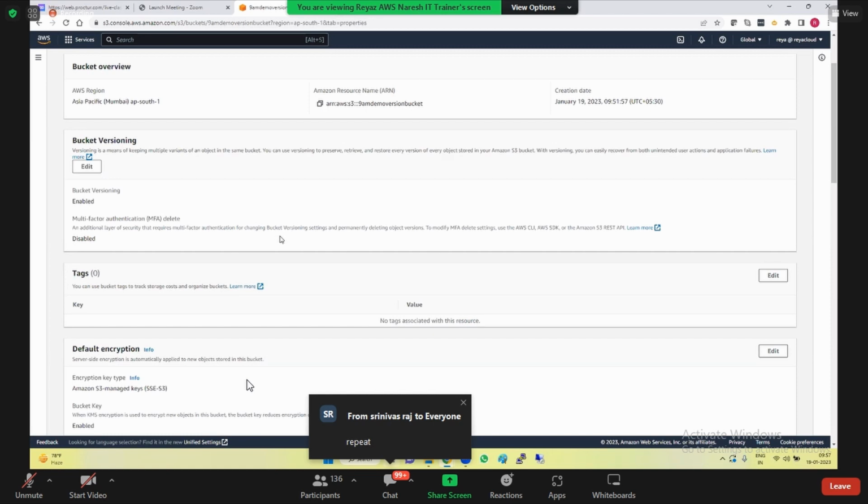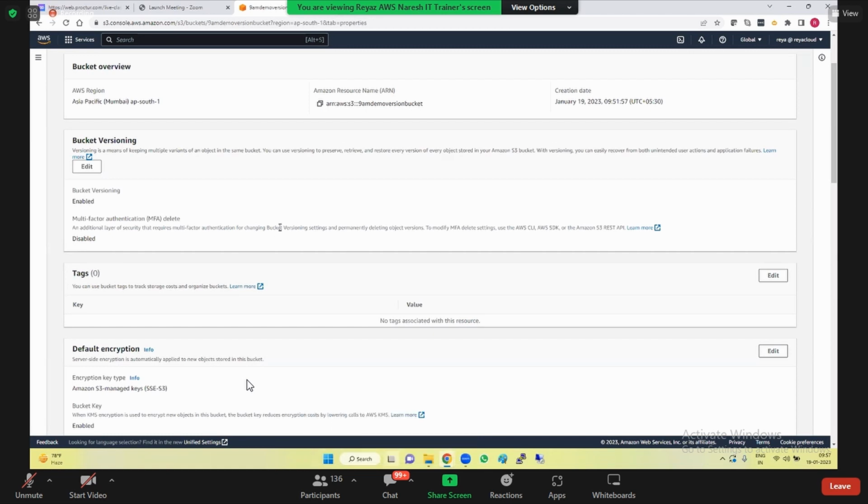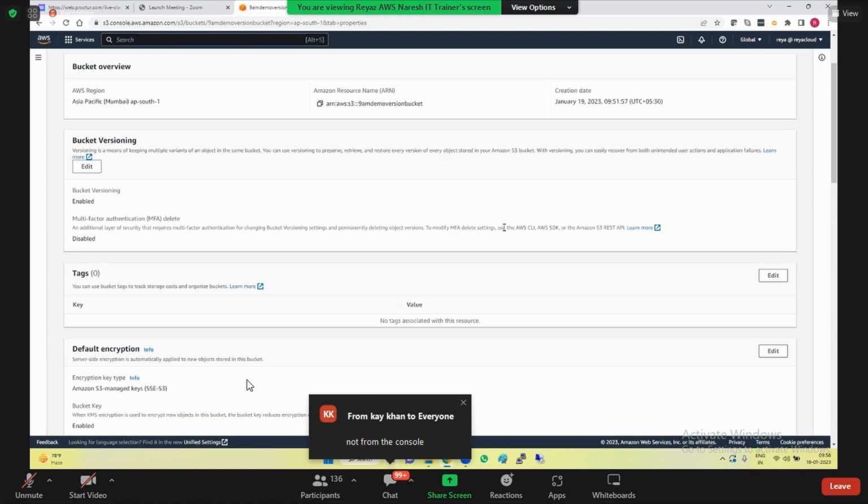Bucket versioning settings can be changed with MFA using AWS CLI, not from the console. Write that also.